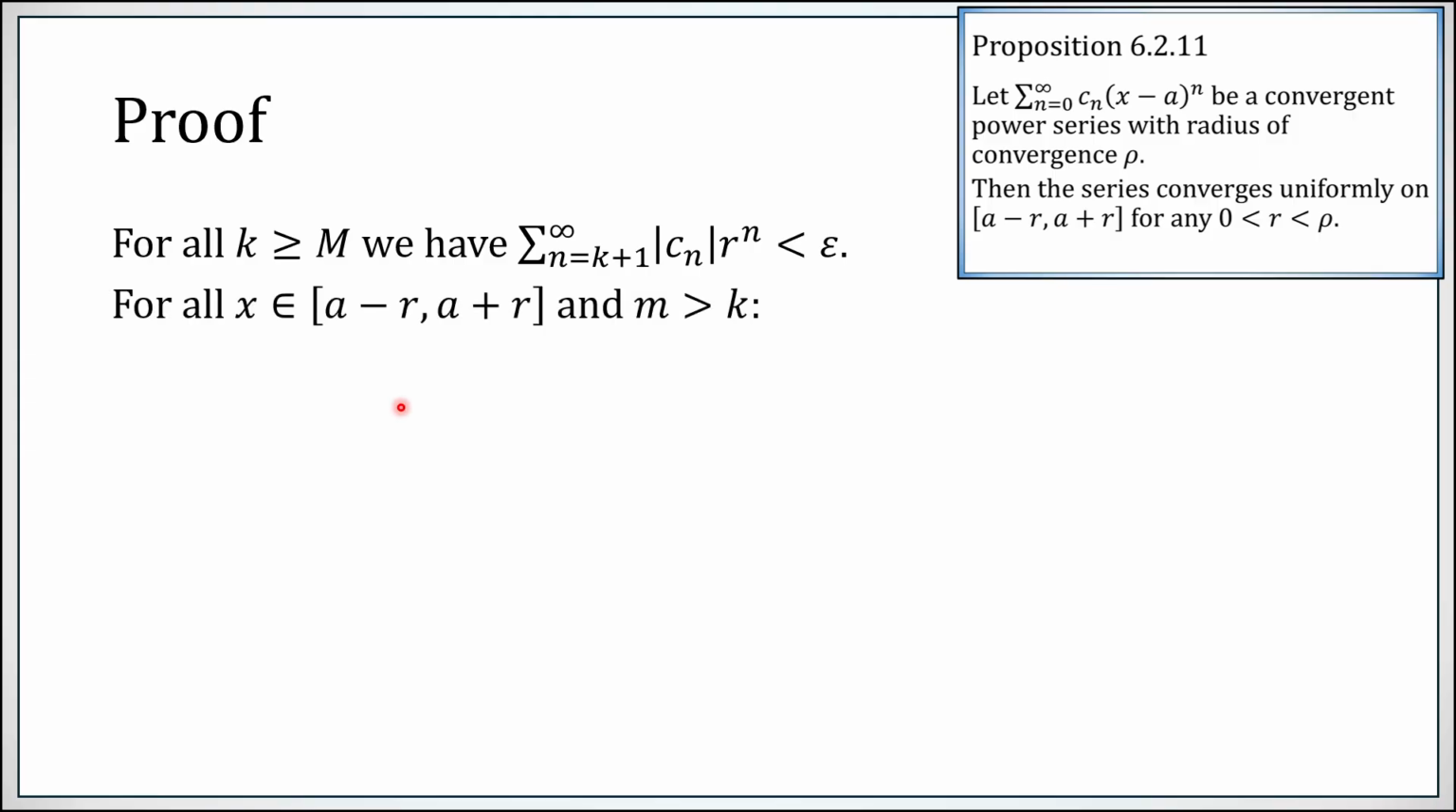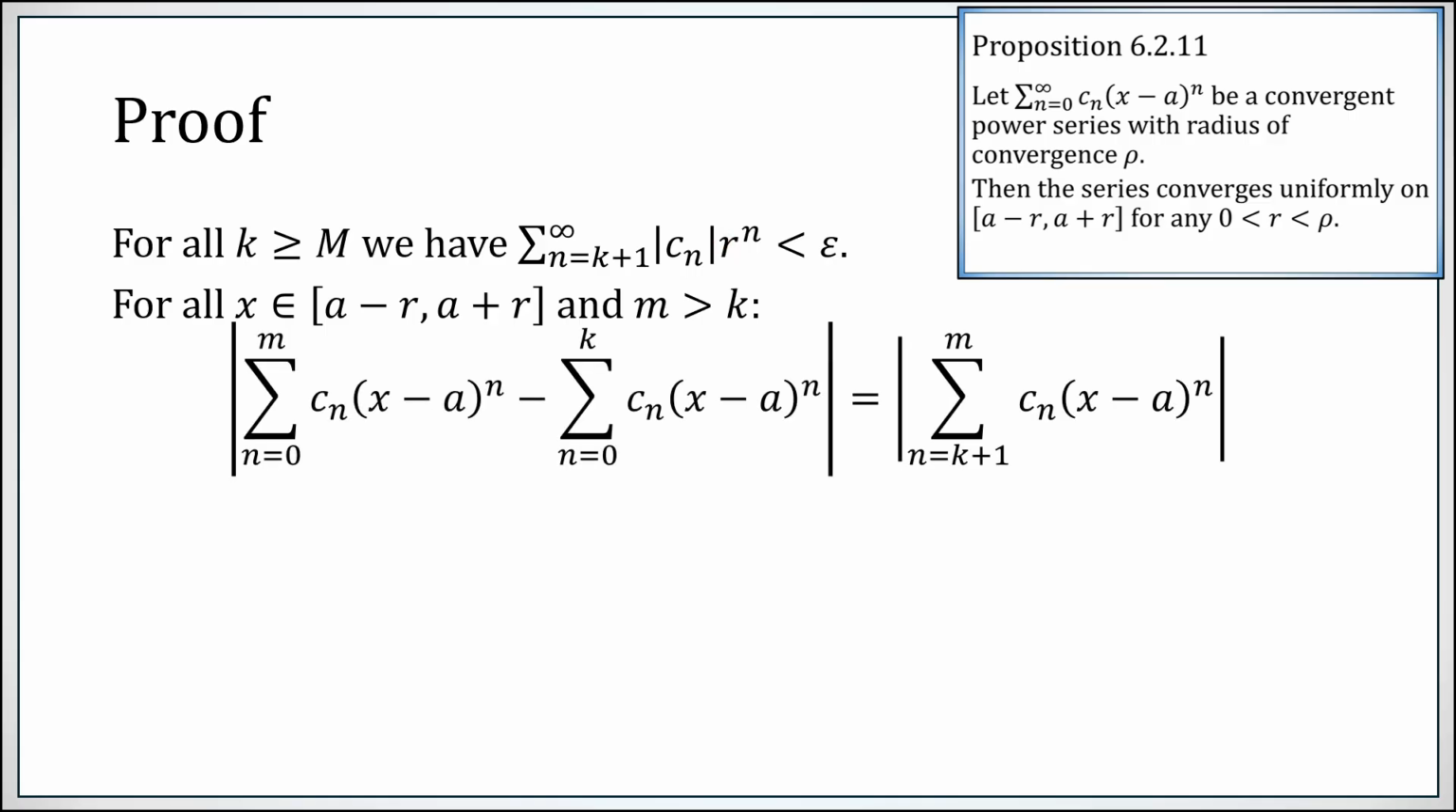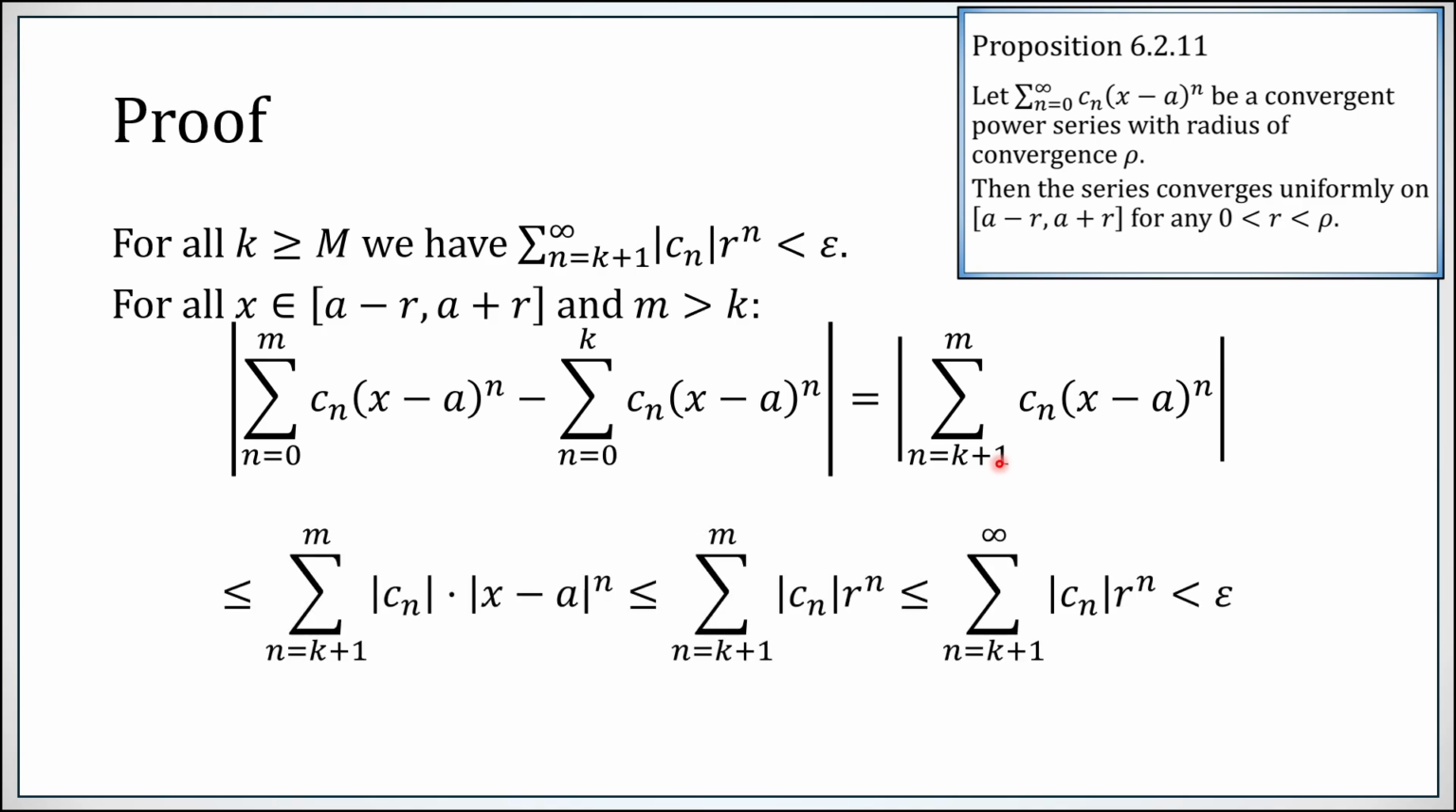So now let's let x be somewhere in between a minus r and a plus r. And again, we're going to let M be a sufficiently large index where this tail of this specific series is less than epsilon. Now we just need to compare our power series partial sum going out to m minus the partial sum going out to k. m is larger than k, so what remains are the terms from k plus 1 to m. We can now apply the triangle inequality because we only have finitely many terms, and we end up right here. x belonged to the interval from a minus r to a plus r, so the distance to a is less than r, or perhaps equal to it.